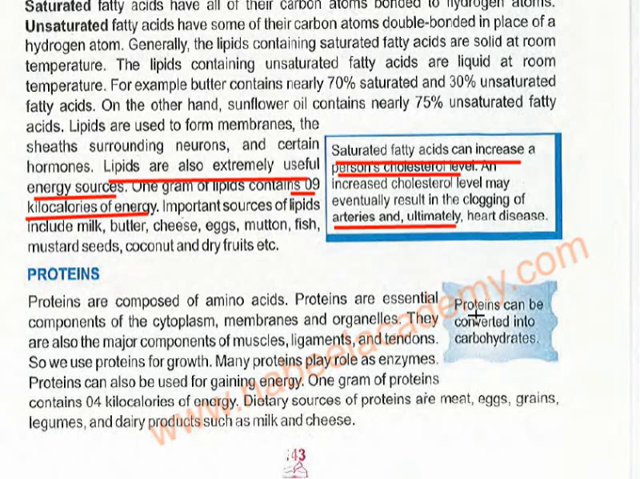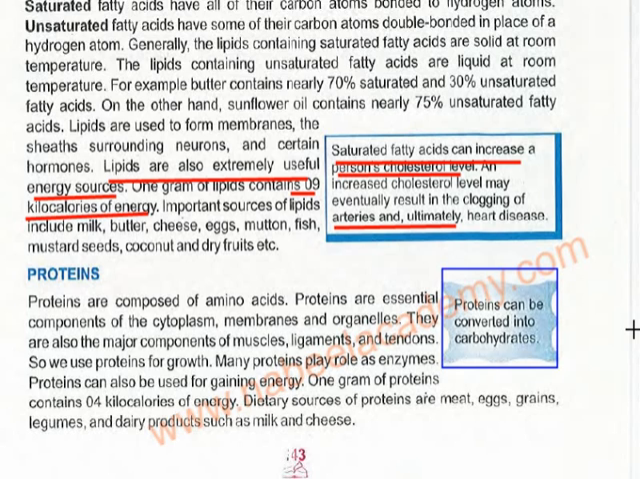Now proteins can be converted into carbohydrates. This is a very important point. How can proteins be converted into carbohydrates? Because when the proteins are not used as energy sources, what happens as a result? When they are not oxidized and not used for producing energy, they become carbohydrates and they sit in your body.